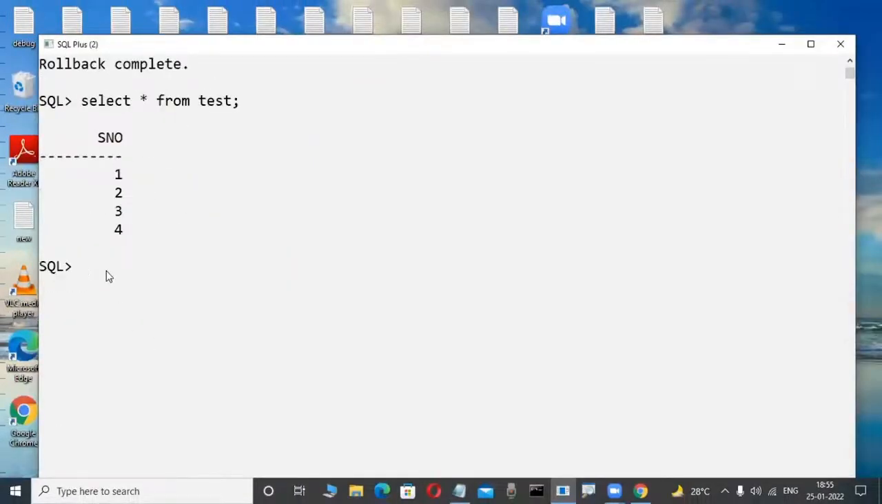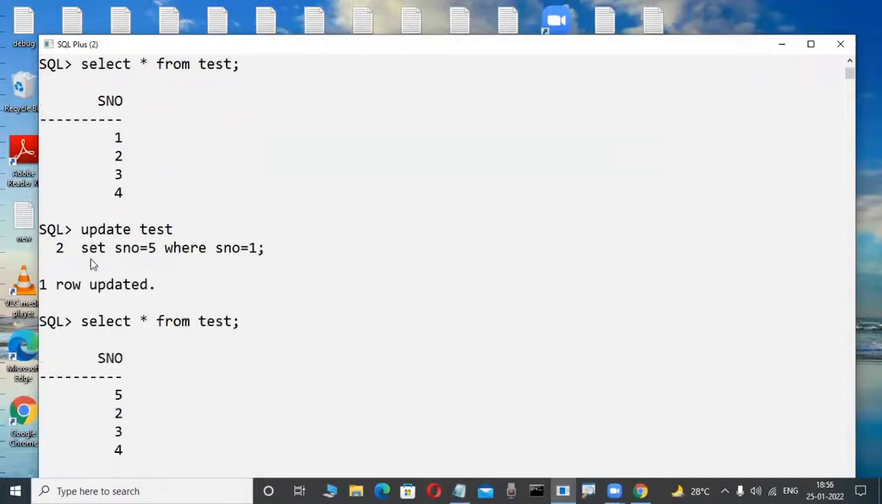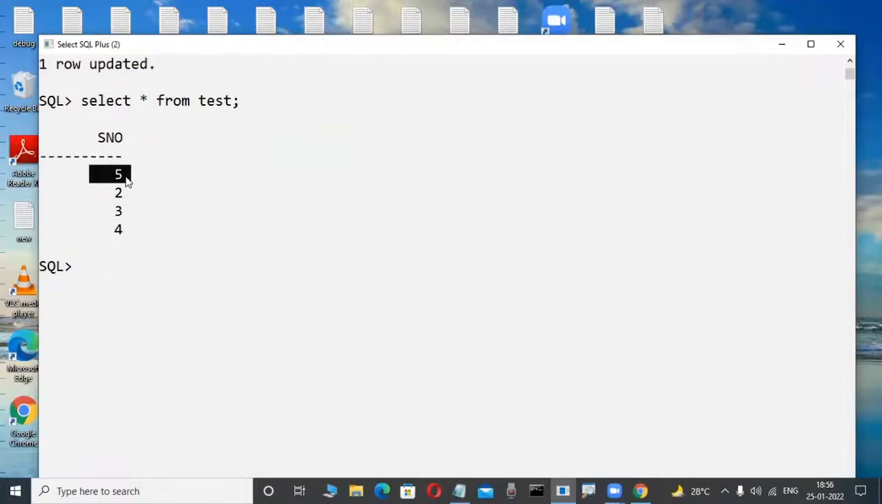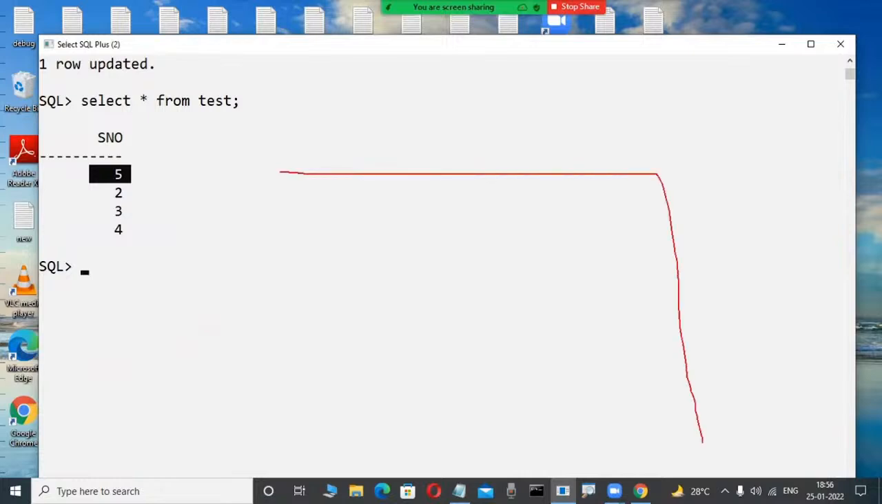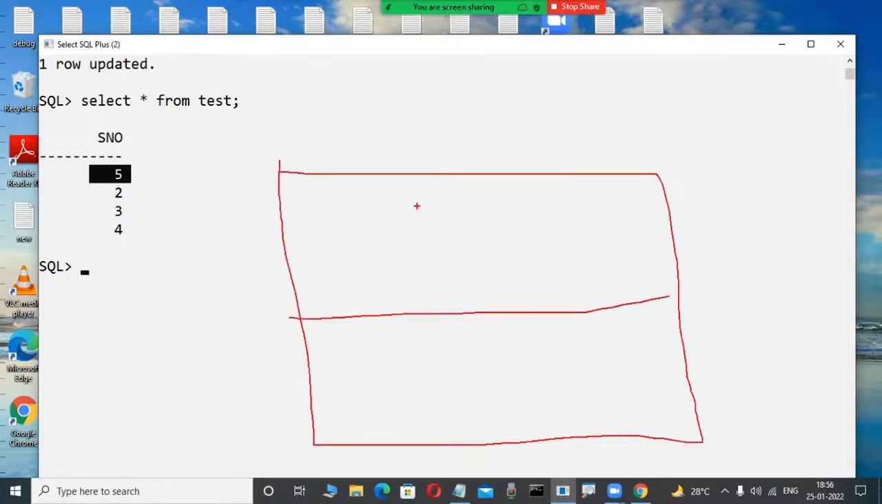Now I don't want it like this, I want to modify again. Suppose update table name test set sno = 5 where sno = 1, for example, in the future. Again I'm modifying this data. Now I want this new value for the transaction to be stored permanently. Where is it permanently stored? In the hard disk.